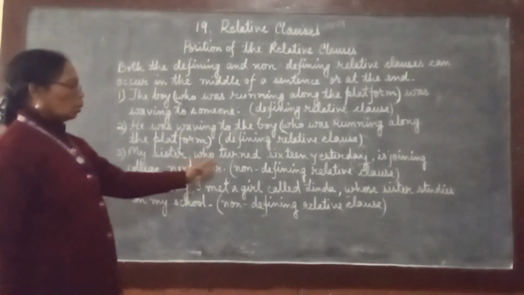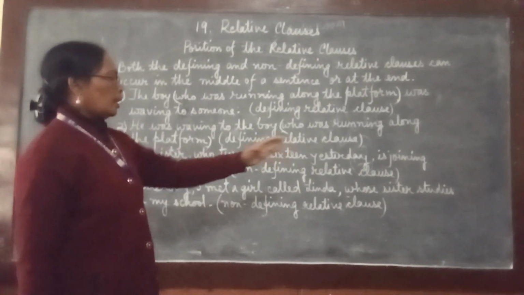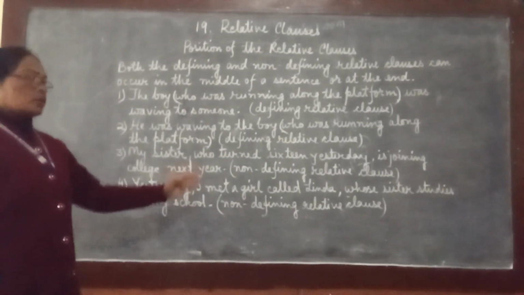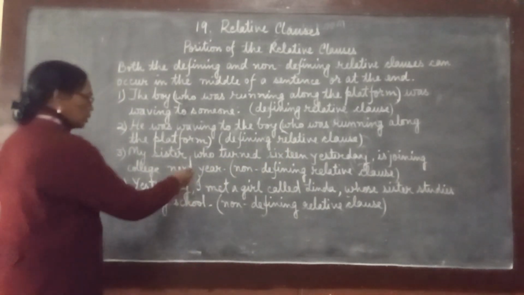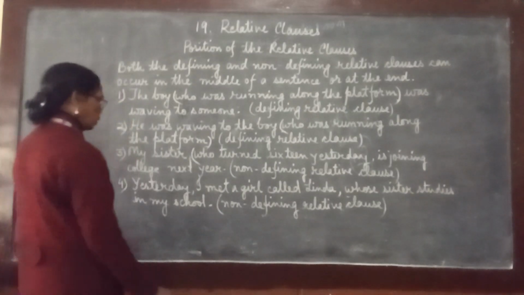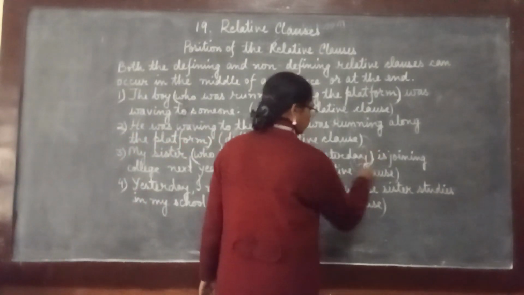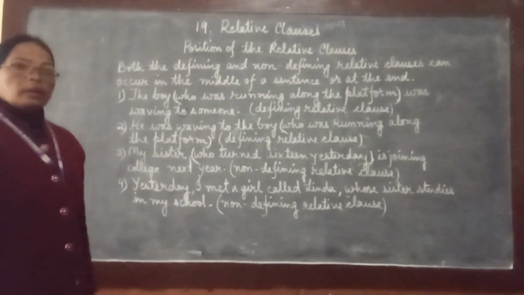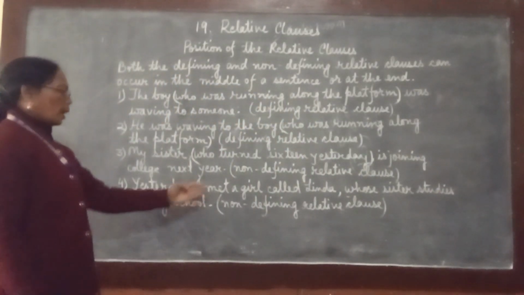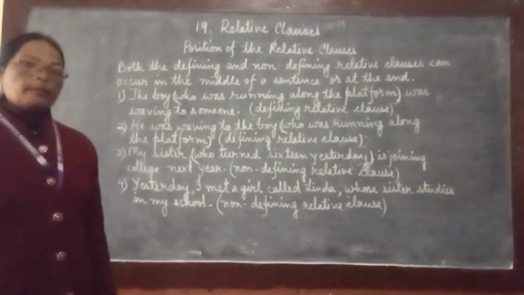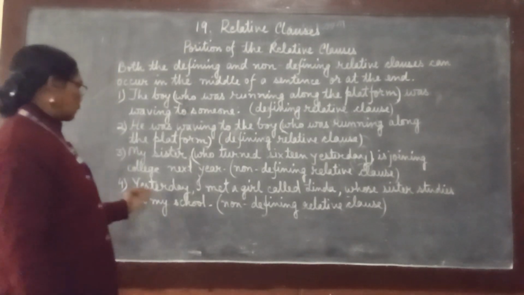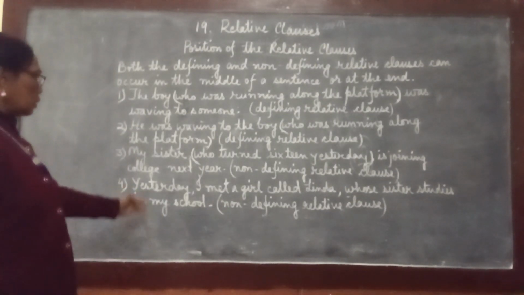Sentence number 3. My sister who turned 16 yesterday is joining college next year. In this sentence, from the word who till yesterday is our relative clause and it belongs to our non-defining relative clause. Now sentence number 4.